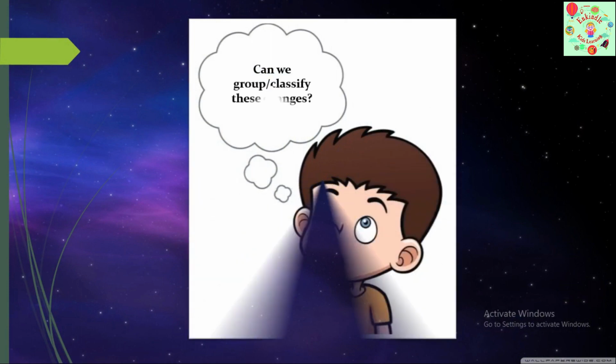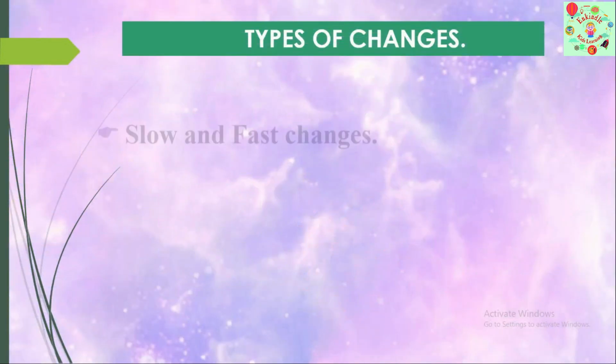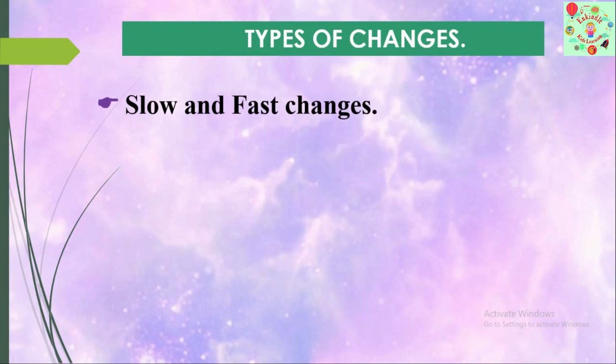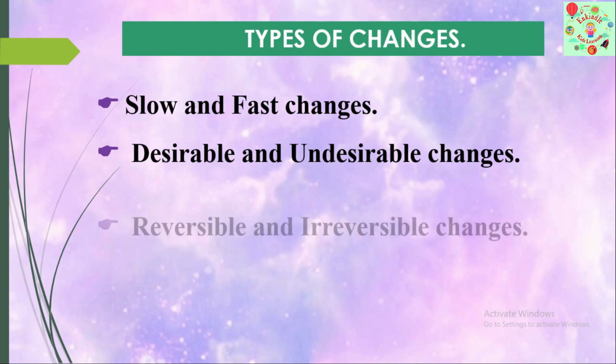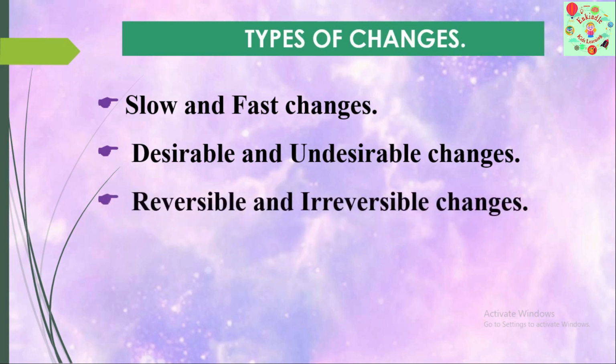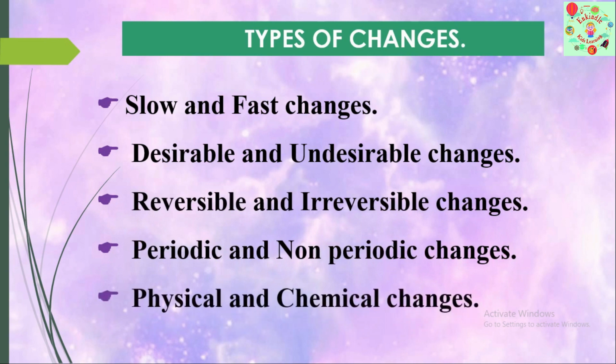Now, can we group or classify these changes? Yes. What are the types of changes? The types of changes are: one is slow and fast change, second is desirable and undesirable changes, third is reversible and irreversible changes. And the next one is periodic and non-periodic changes. And the last one is physical and chemical changes. So these are the types of changes. Now we'll study one by one in detail.